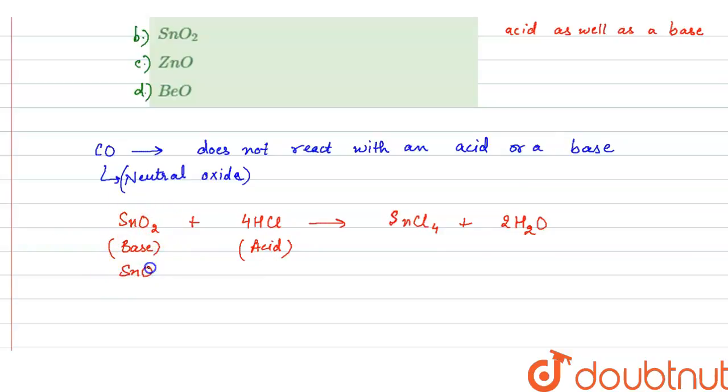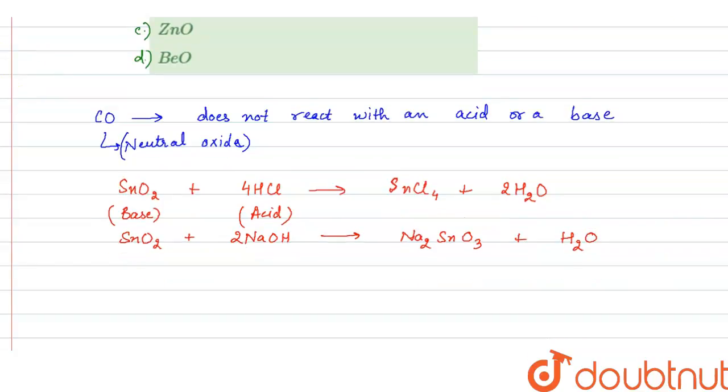Now tin oxide also reacts with a base, that is NaOH, 2 moles of NaOH to form Na2SnO3, which is a salt known as sodium stannate, and water. So here tin oxide is behaving as an acid because it is reacting with the base NaOH, right? So it shows the amphoteric nature of tin oxide.